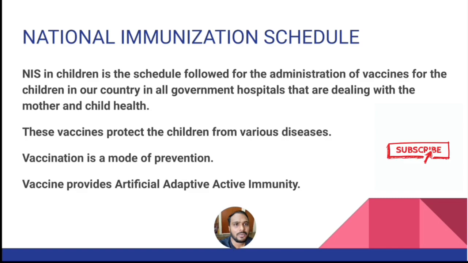National Immunization Schedule in Children is the schedule followed for the administration of vaccines for the children in our country in all government hospitals that are dealing with mother and child health. These vaccines protect the children from various diseases. Vaccination is a mode of prevention. Vaccine provides artificial, adaptive and active immunity.